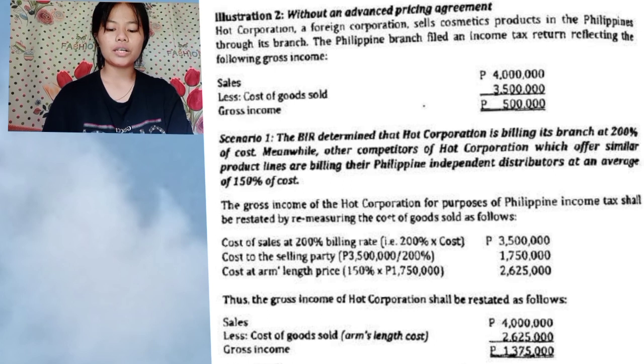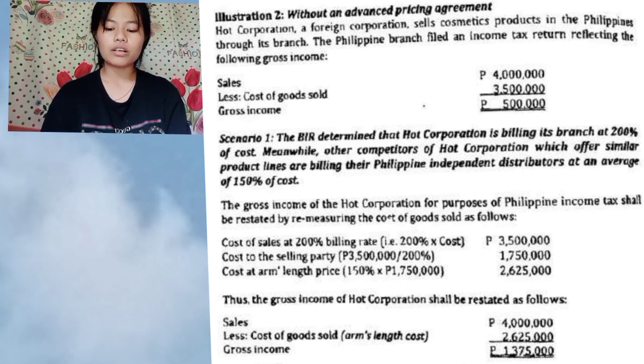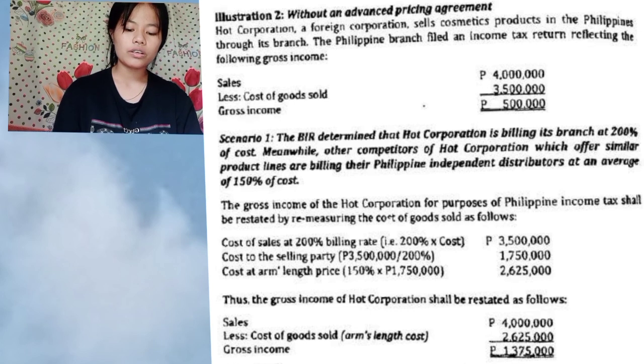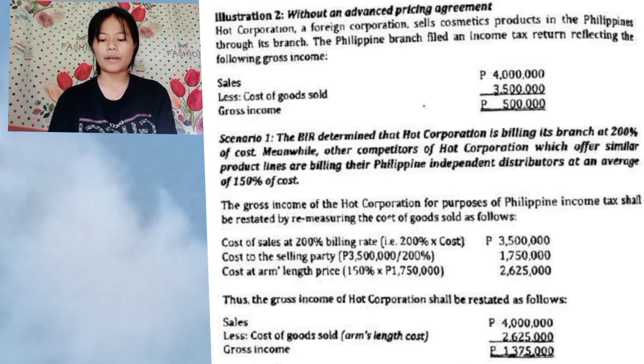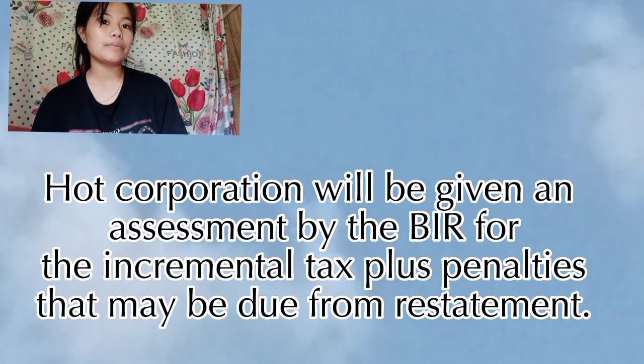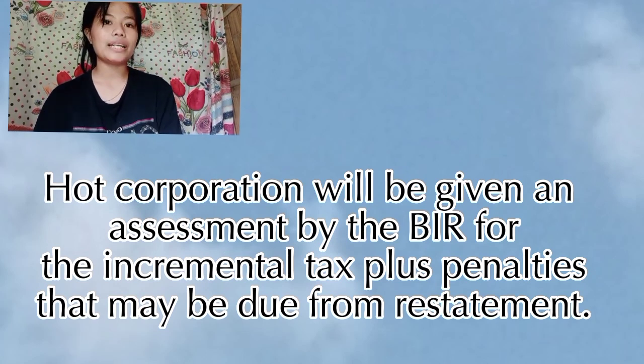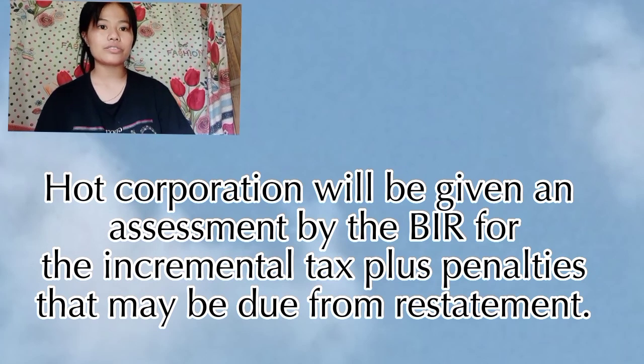Thus, the gross income of HOT Corporation shall be restated as follows. Sales are 4 million, which you can see there. Then less the cost of goods sold at the arm's length cost of 2,625,000. So, the gross income is 1,375,000. Take note that HOT Corporation will be given an assessment by the BIR for the incremental tax plus penalties that may be due from this restatement.